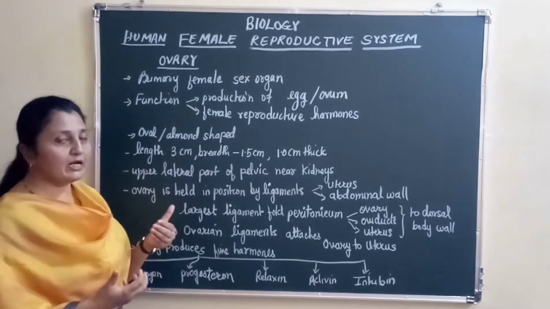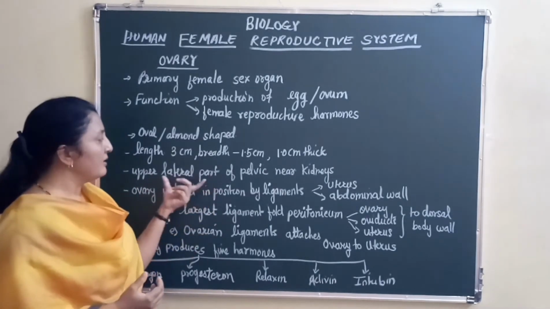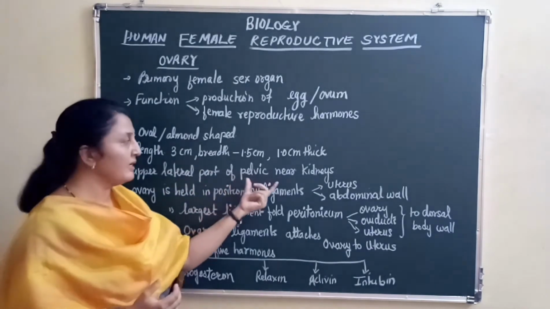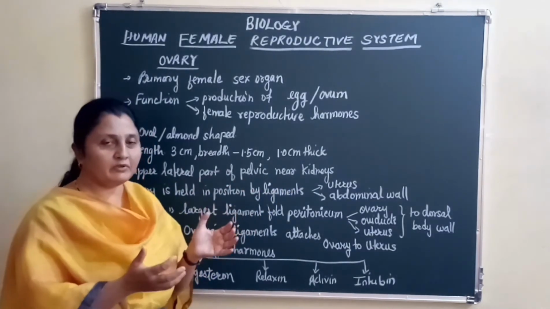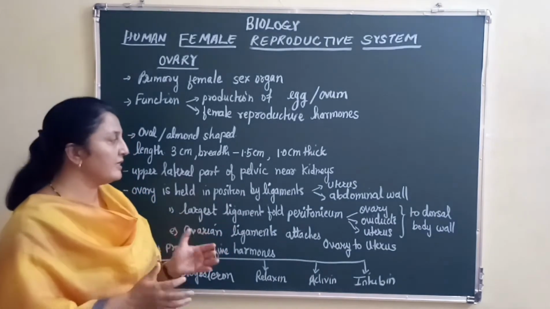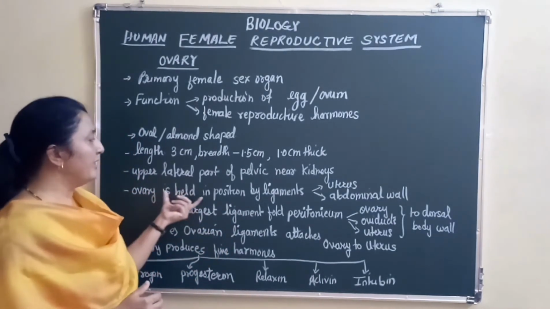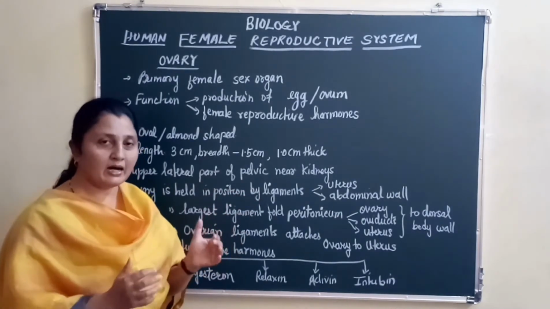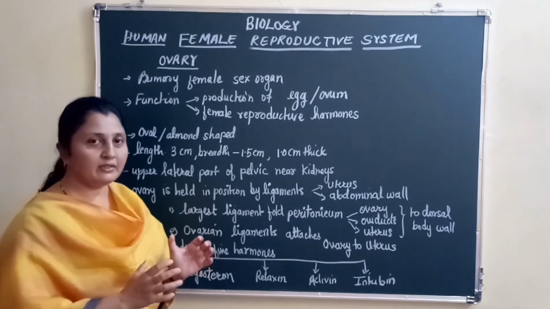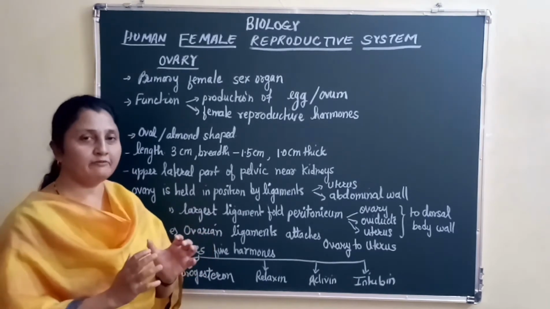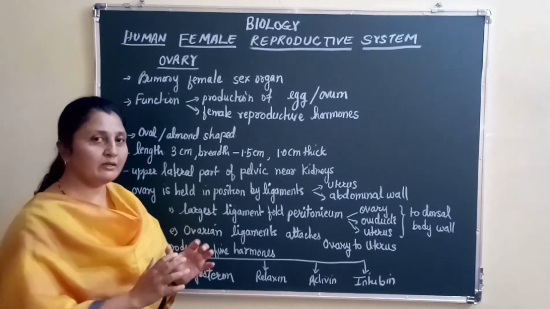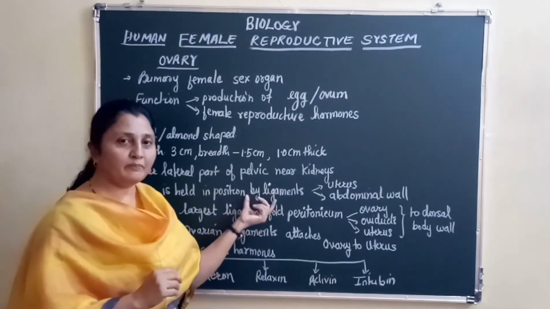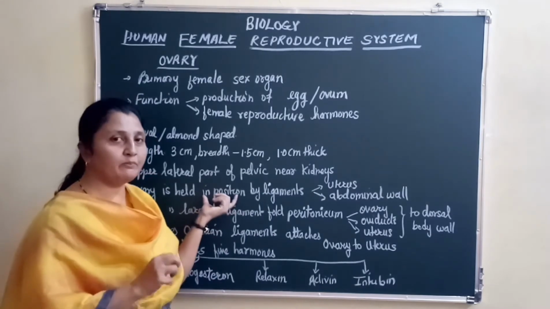Now they are present in the upper waist, correct? So it is present in the upper lateral part of the pelvic region near the kidneys. So they are very closely located near the kidneys, right? They are held in position by ligaments, right? The ovaries stay in position, that is, they will not leave their position. They will remain in place because of certain ligaments which hold them in a proper